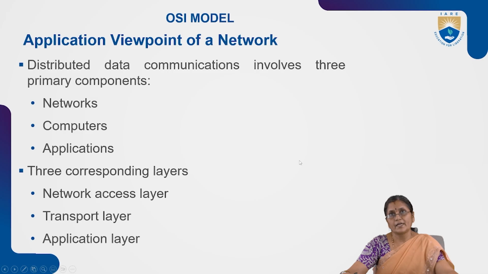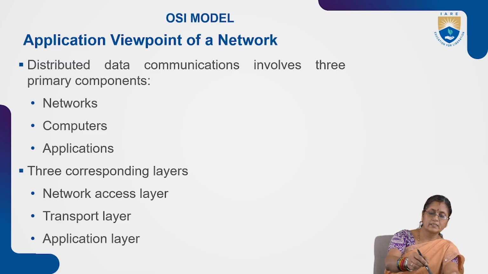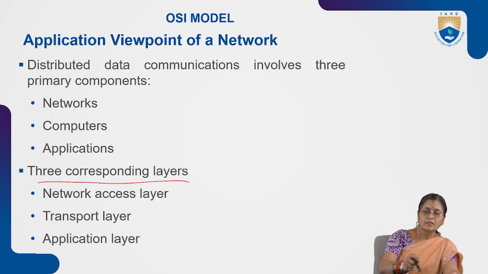Distributed data communication involves three primary components: networks, computers, and applications.